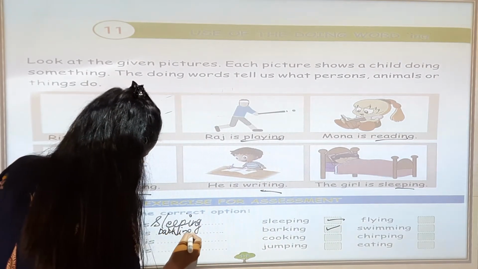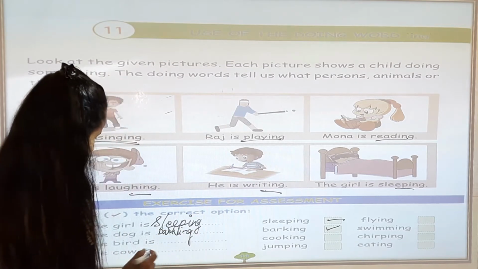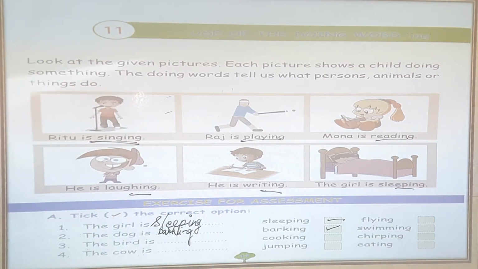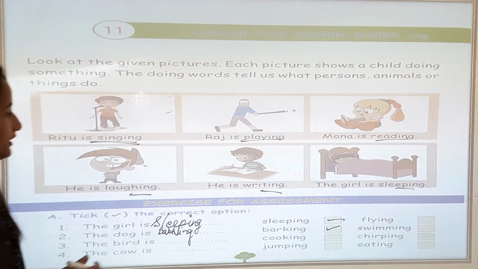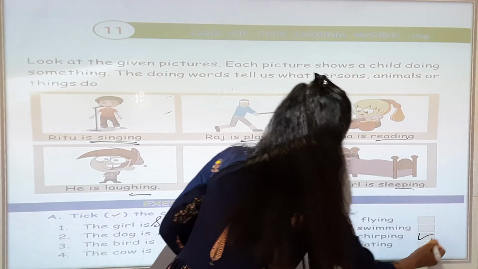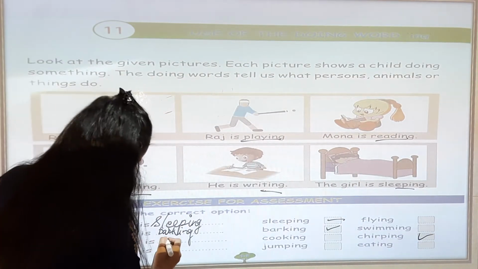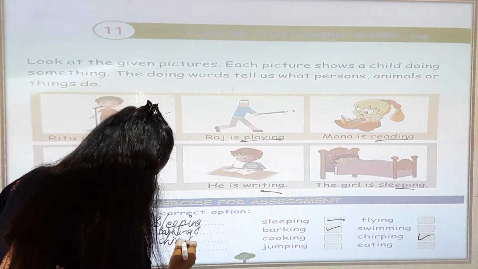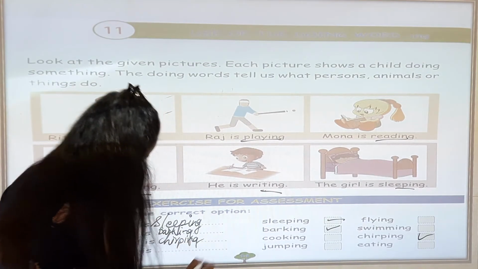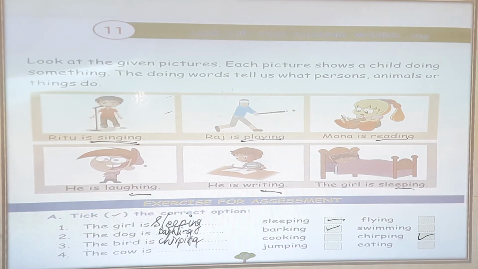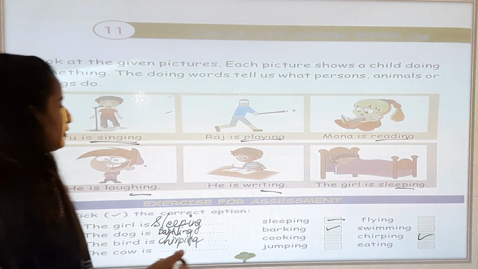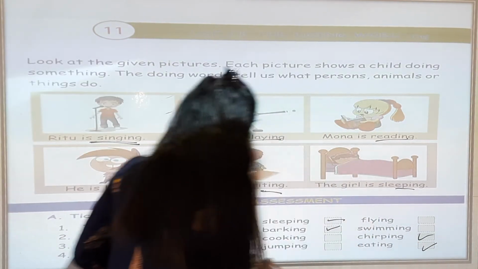The dog is barking. Next, the bird is cooking or chirping. The bird is chirping. The cow is jumping or eating. Cow is eating.